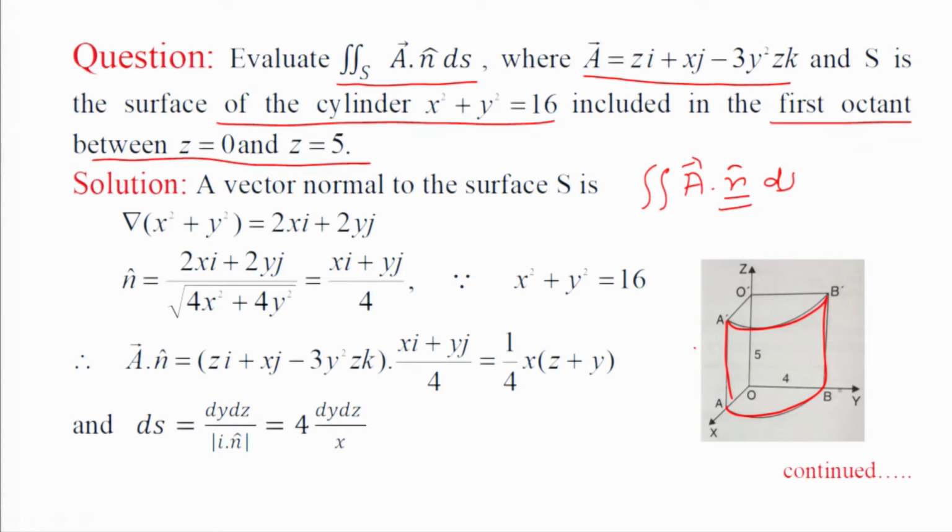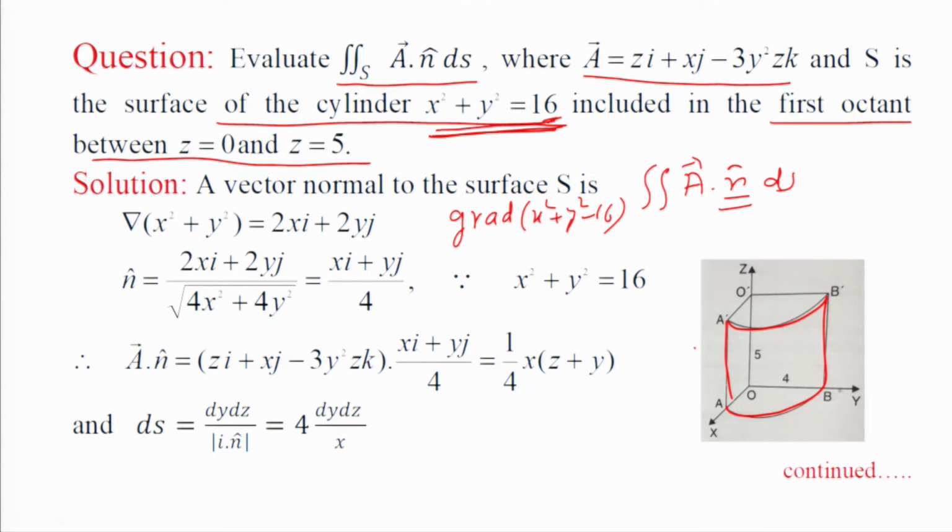If this is the curved surface, that is x square plus y square equal to 16, we have to find the normal vector. A vector normal to the surface is nothing but the gradient of x square plus y square minus 16. The gradient of this will give a vector normal to the surface x square plus y square equal to 16.